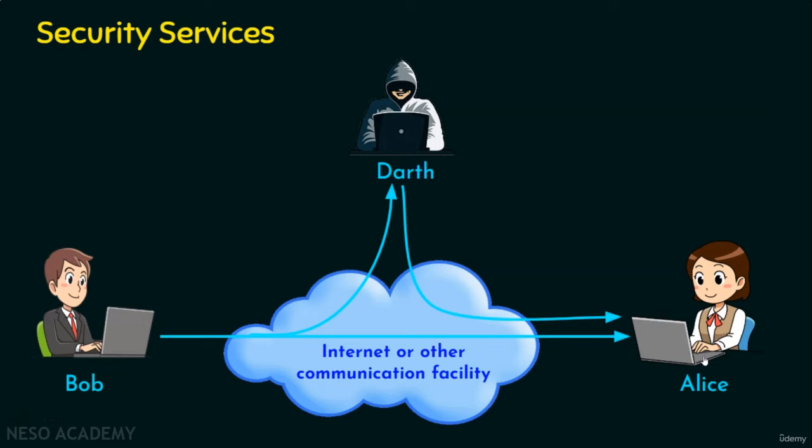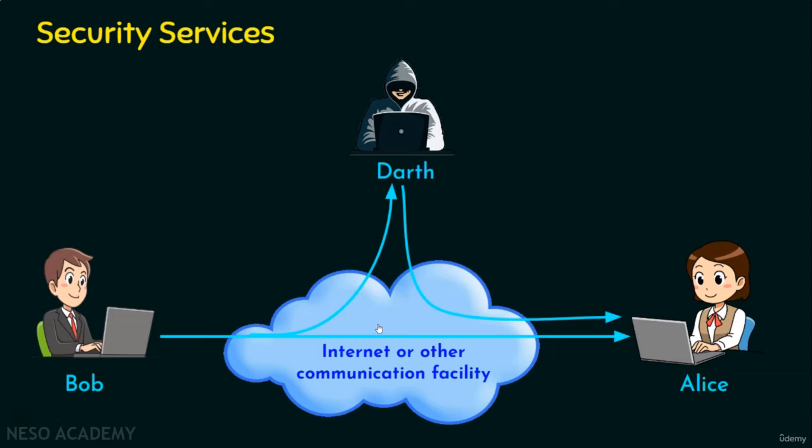Talking about peer entity authentication, we know in the internet there are lots of nodes involved. Let's assume there are 2 routers that are connected to each other. When the first router is going to forward the data to the next router, that is its neighboring router, the neighboring router should confirm that the data is from its neighbor only and not from some other router. If an attacker is able to inject his own router, that bogus router may become a part of the network, and all routers may start trusting it. We need to ensure that authentication is taking place. So whenever a bogus router is inserted into the network, our network should be able to identify that and the authentication fails. So this is peer entity authentication.